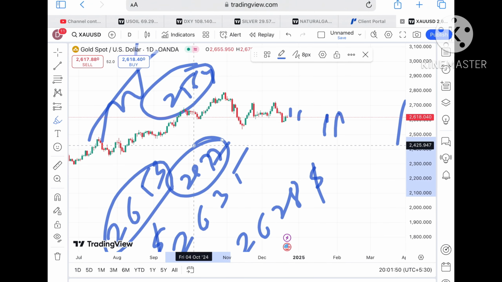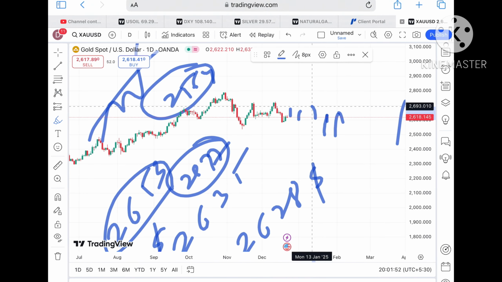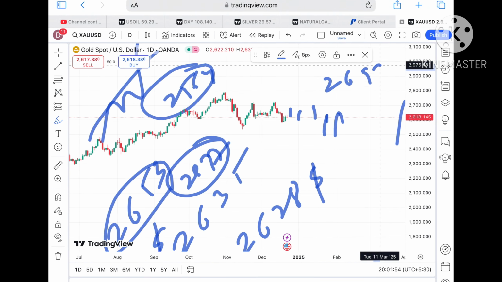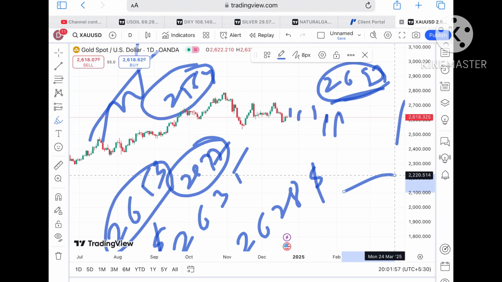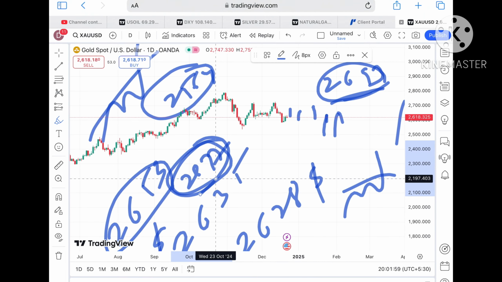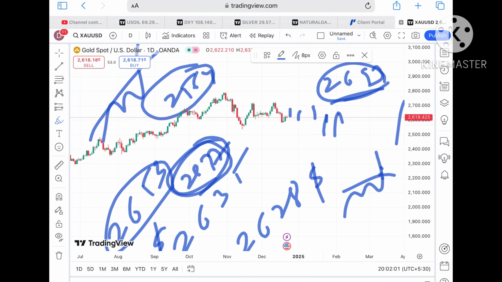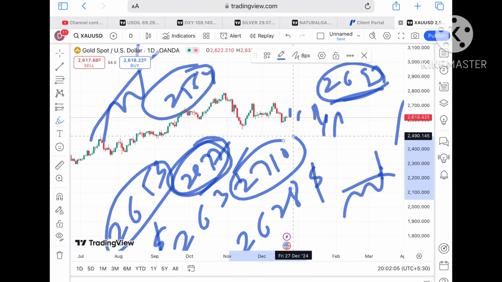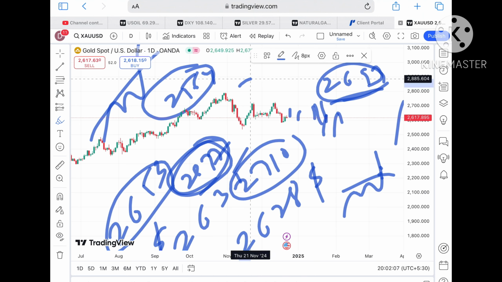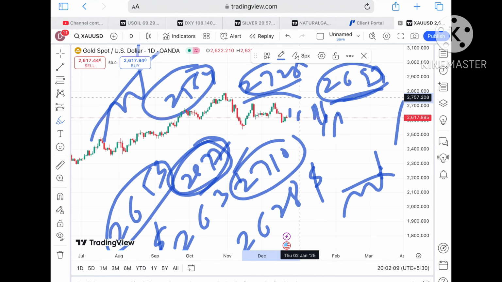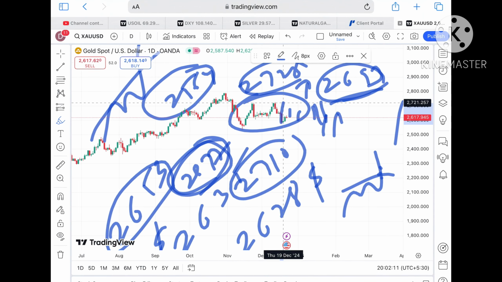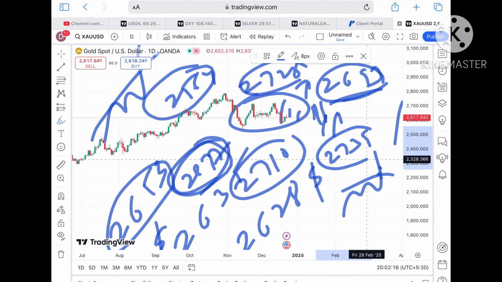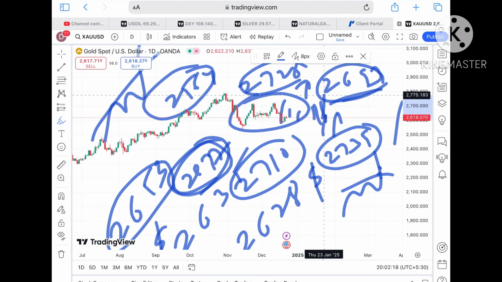Okay, and then a level of 26.77. Once the price moves above that level, the chance of touching 26.93 will be there. So you have to understand that once the price started sustaining over 26.77, the chance of crossing 26.83 will be there, and then 26.93, and once it goes above this level, the probability of touching 27.00 will be there, and then it can touch 27.10 and 27.28. Okay, because there will be a further upside, so chances will be high it can go further upside.